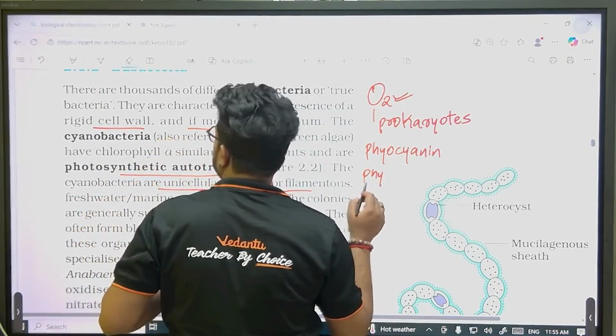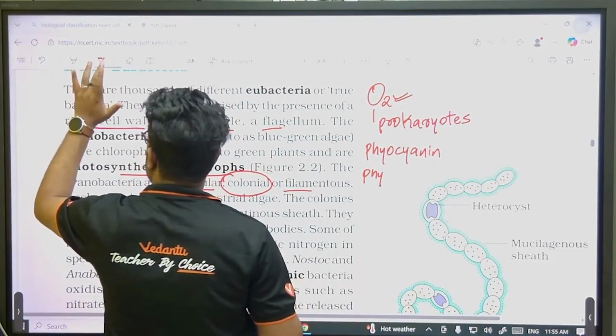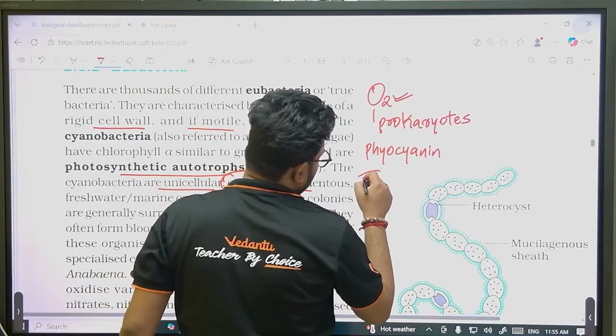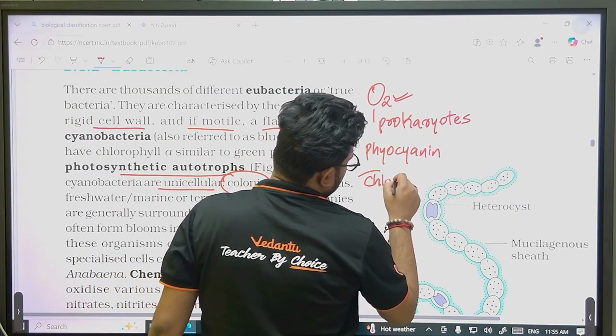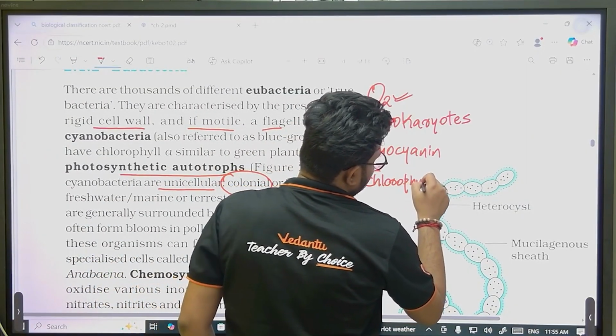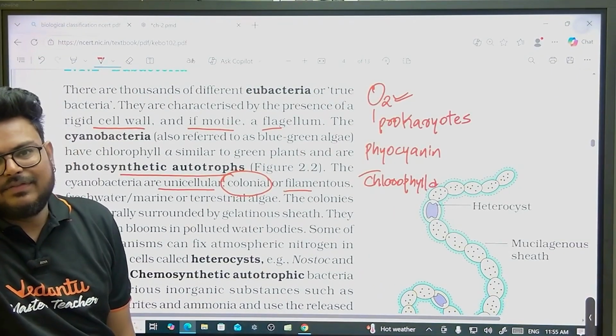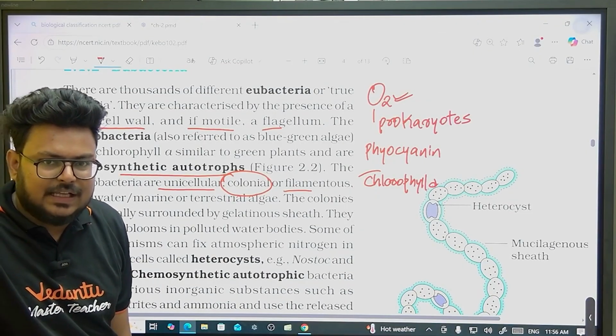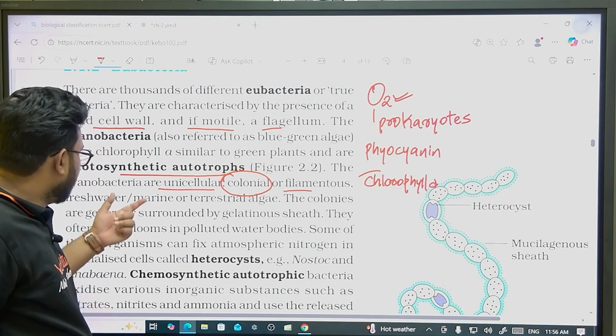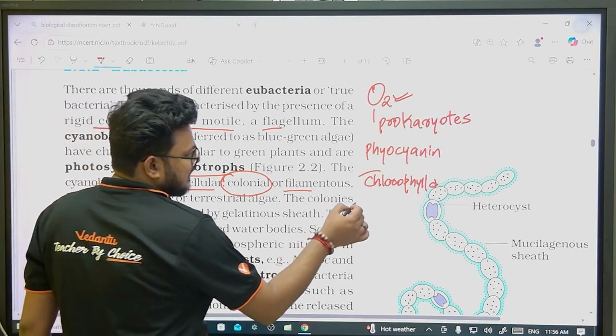It's not getting erased. I'll cut it and I'll write it here. Okay, and the other pigment is chlorophyll. So they have phycocyanin and chlorophyll. Phycocyanin will give blue color, chlorophyll will give green color, and because of that they will have what? Blue-green color. They can be unicellular, single cell.